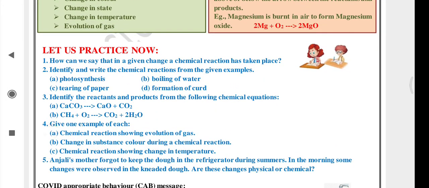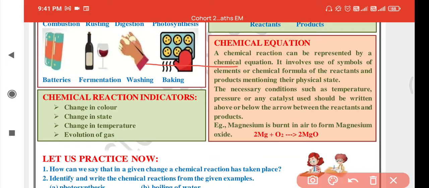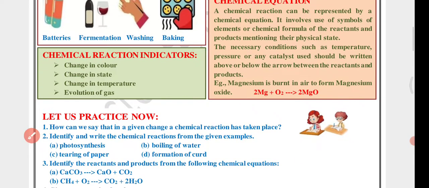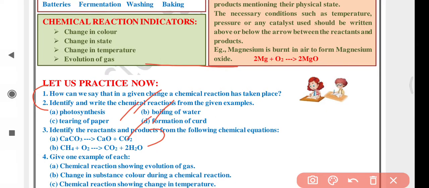Now let us come to solutions of the worksheet questions. How can we say that a given change is a chemical reaction that has taken place? So here are the indicators of a chemical reaction. We can say a chemical reaction has taken place by seeing these indicators. There is a change in color, or change in state, or change in temperature, or evolution of gas, or all of these can happen at once. Identify the right chemical equations from the given examples. Which of these are chemical equations?